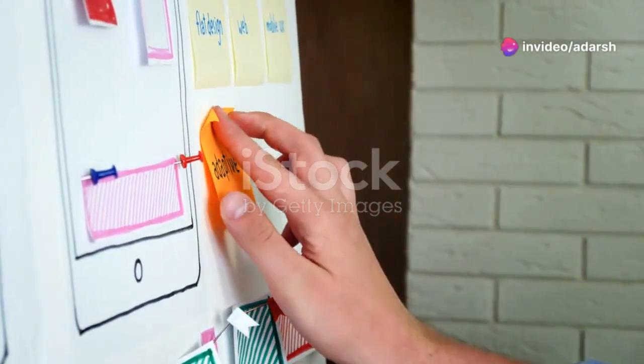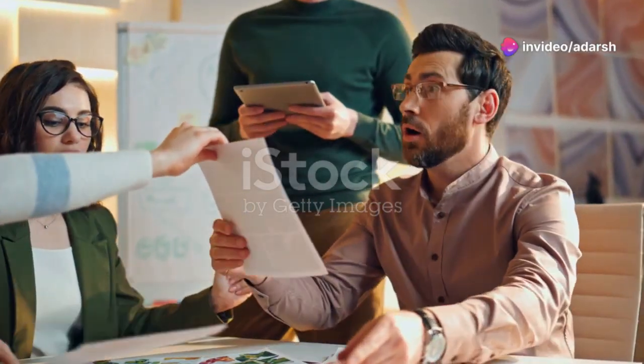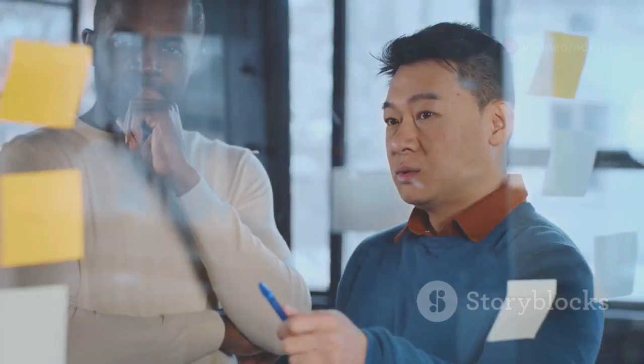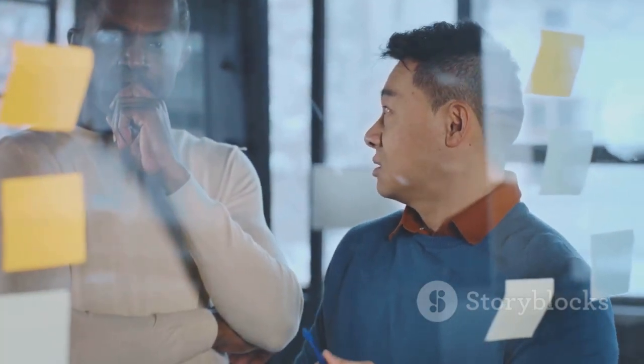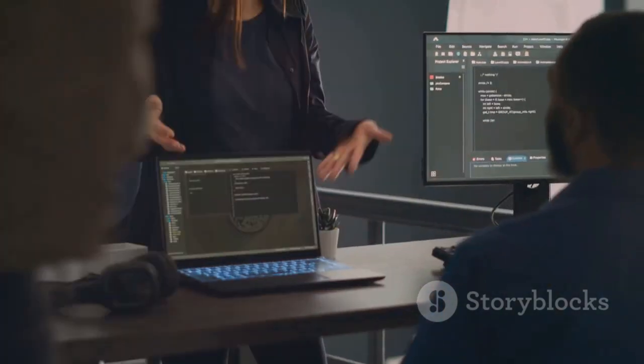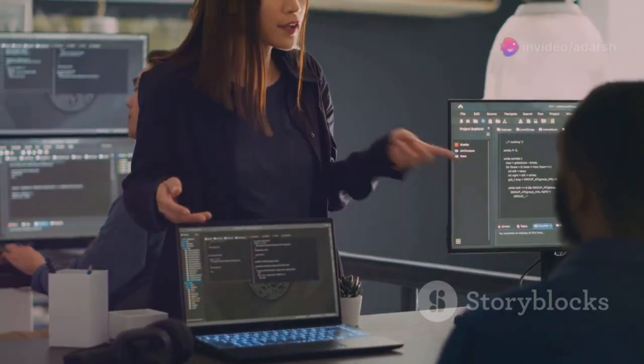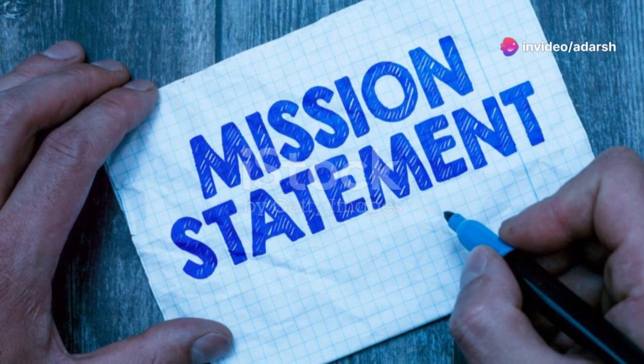Creating an app starts with a clear purpose. What problem are you trying to solve? What need will your app fulfill? This core idea will guide every decision you make during the development process. Think of it as your app's mission statement.